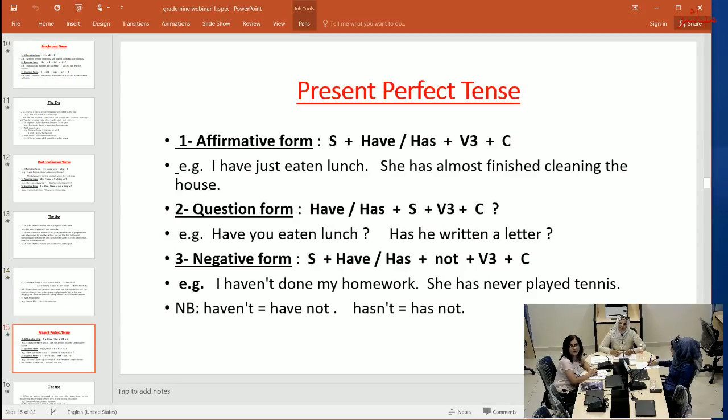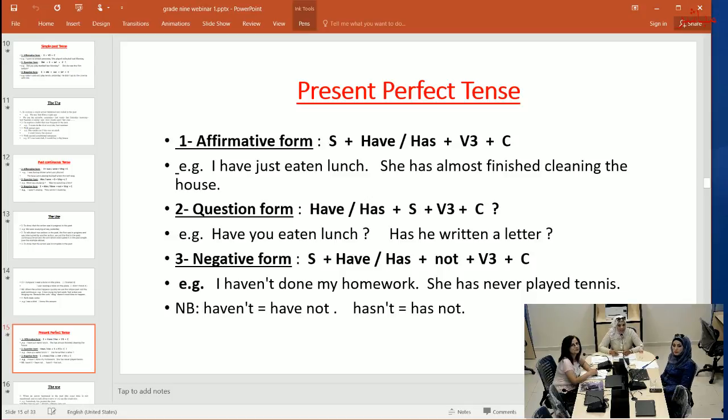Next, now, present perfect tense. Now we have the affirmative form: subject plus have or has, then verb 3, and then the complement. I have just eaten lunch. Here, I, you, we, they have; he, she, it has. She has almost finished cleaning the house.